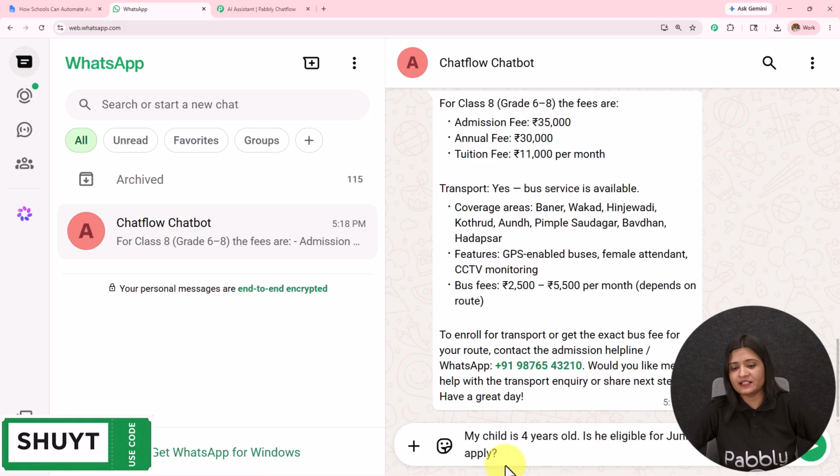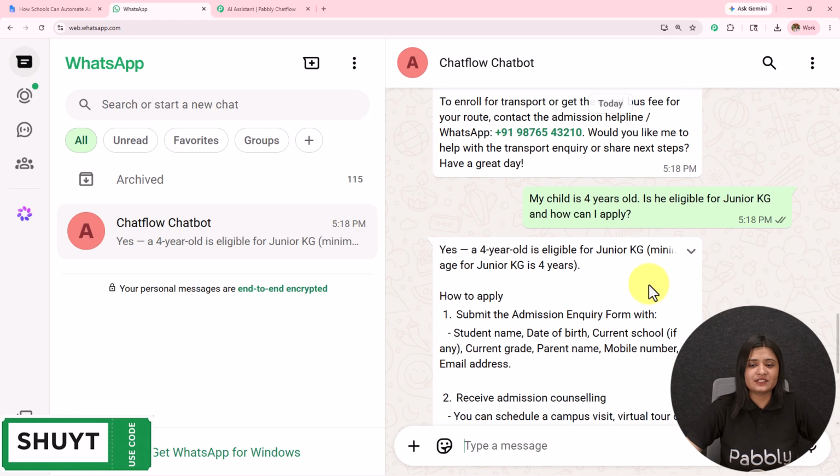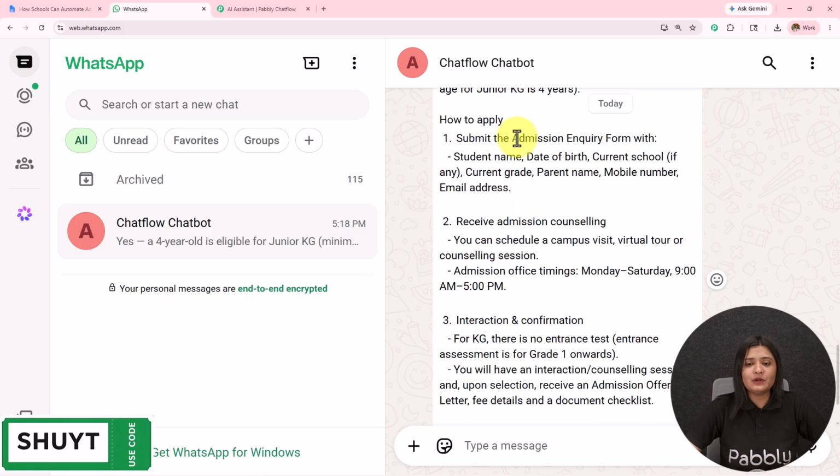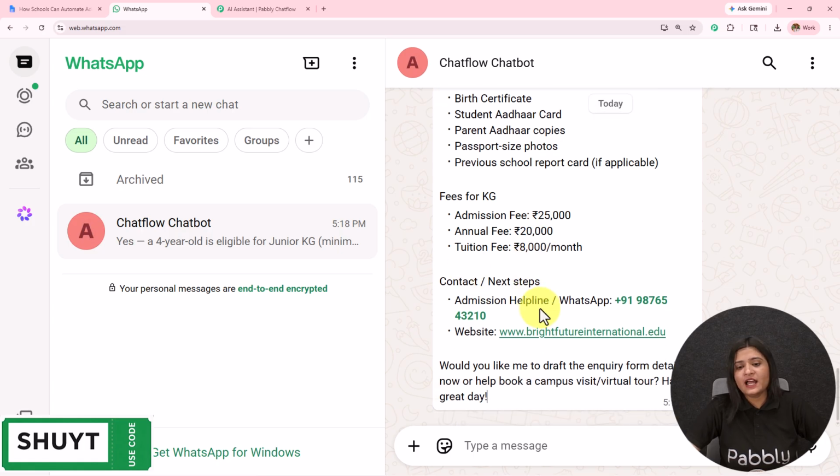I'm going to ask a final question here. My child is 4-year-old. Is he eligible for junior KG and how can I apply? So this is the message. I've sent the query. Let's wait for the reply. And here it is, I have received this message. Yes, a 4-year-old is eligible for junior KG. How to apply? The process is given with the rest of the details, documents required, and you can contact us